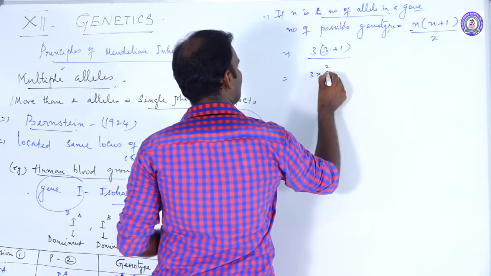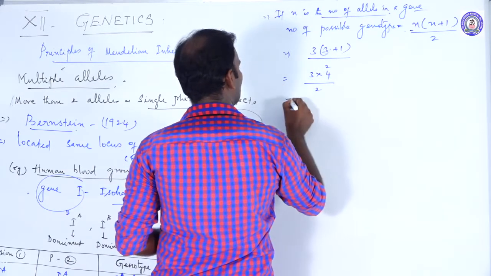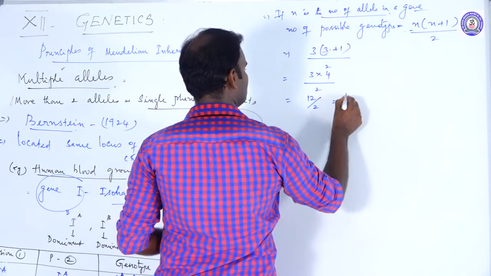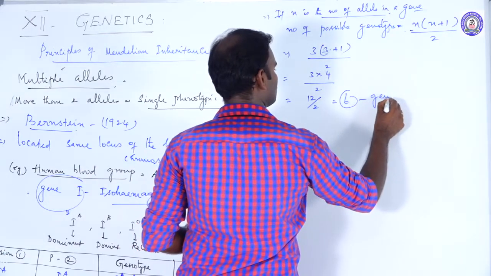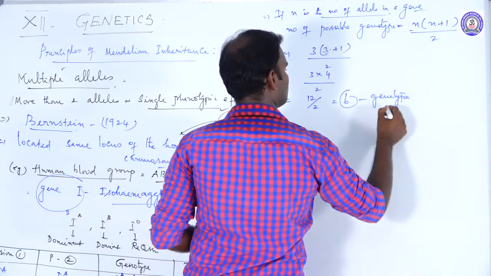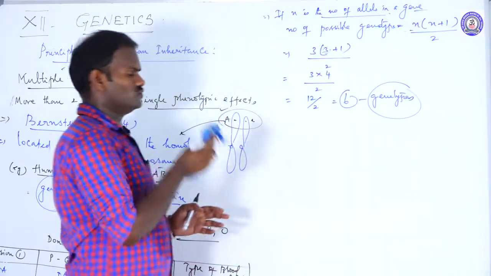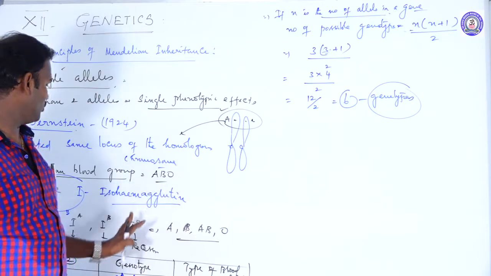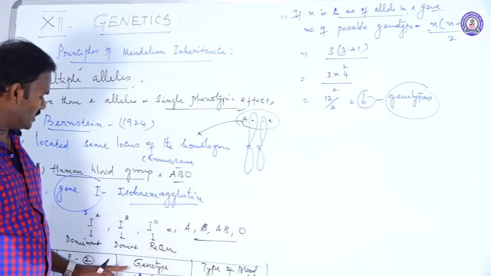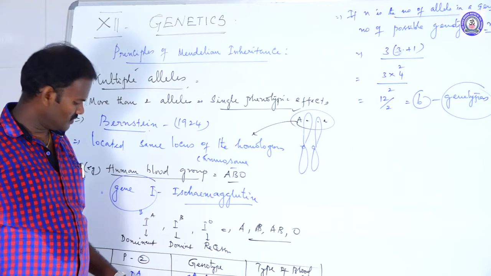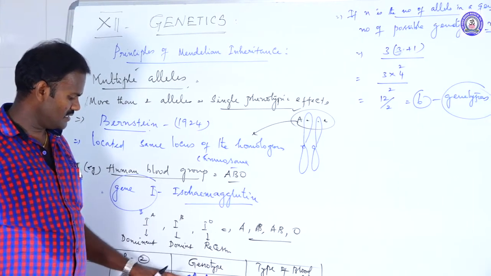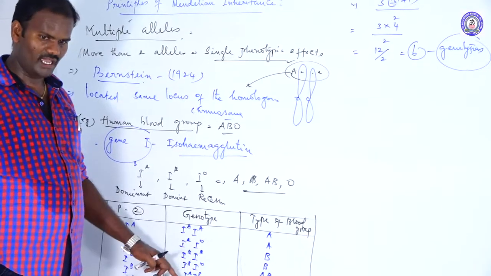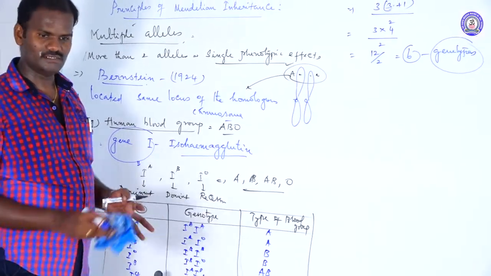So 3 into 4 divided by 2, that is 12 divided by 2, 6 genotypes. What are the 6? IA IA, IA IO, IB IB, IB IO, IA IB, IO IO. These are the 6 possible genotypes.